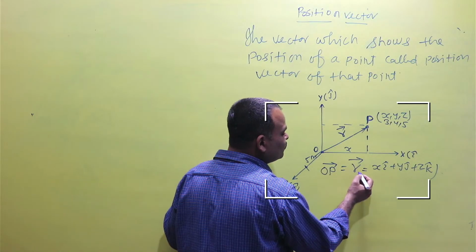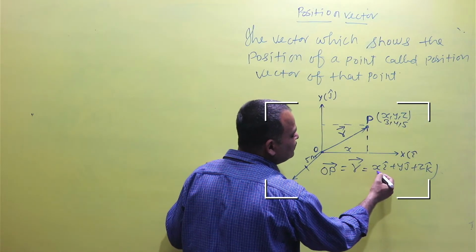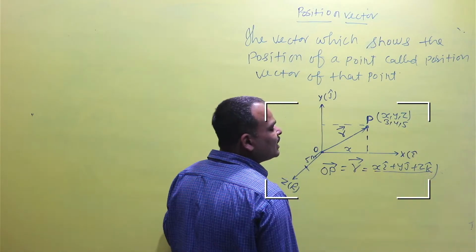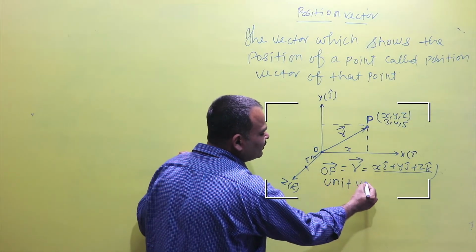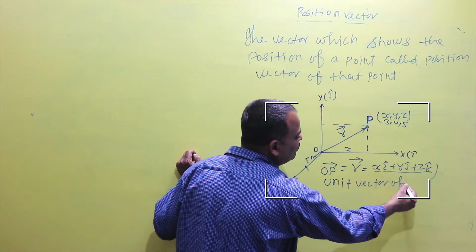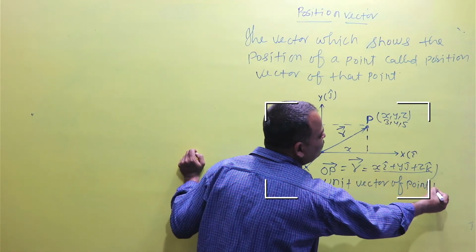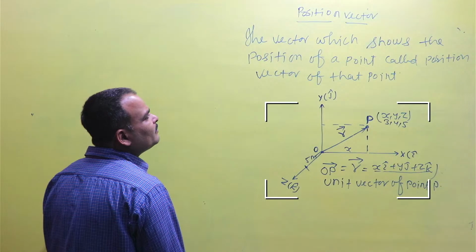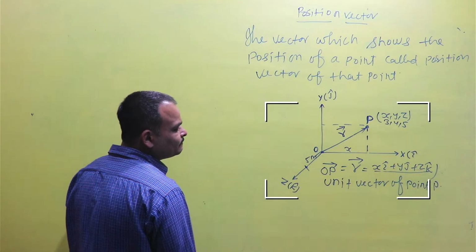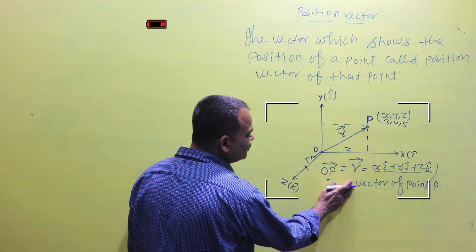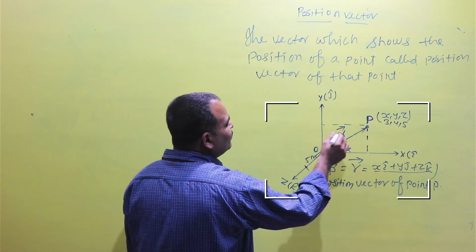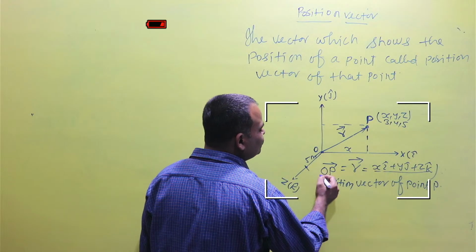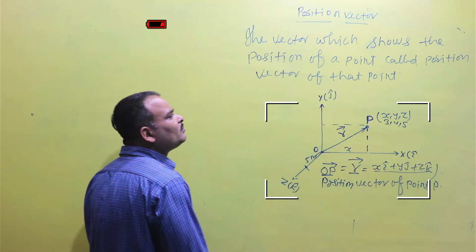So OP is equal to vector R, written as x i cap plus y j cap plus z k cap. This is the position vector of point P, not unit vector, position vector. So OP is equal to R, called the position vector of the point.